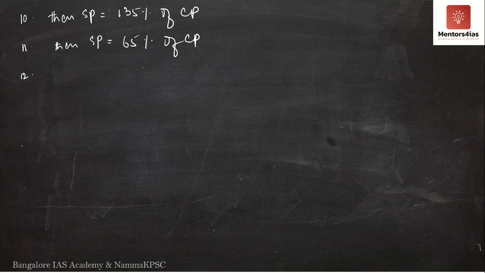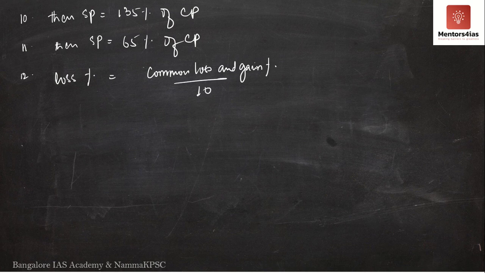Then the seller always incurs a loss, where the loss percent can be determined as the common loss and gain percentage divided by 10, whole to the power 2.